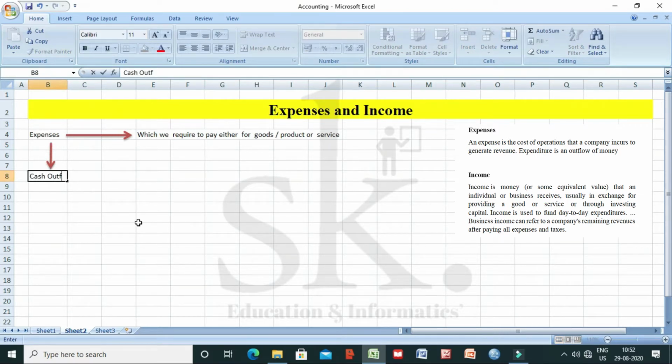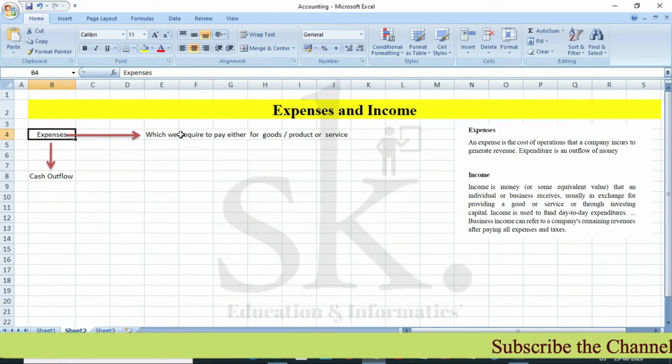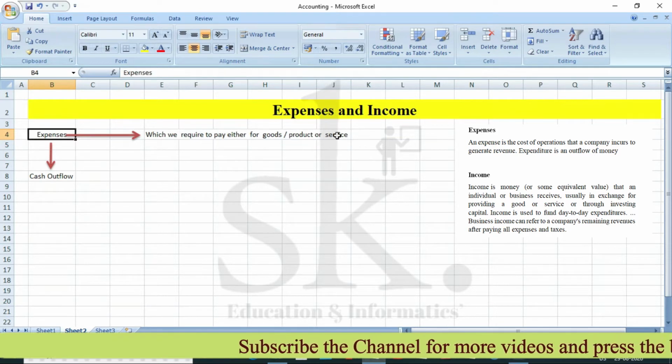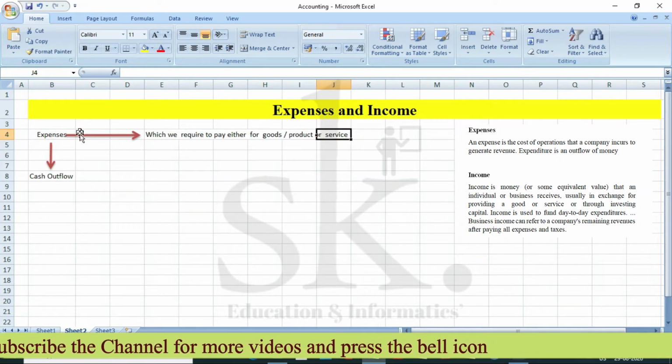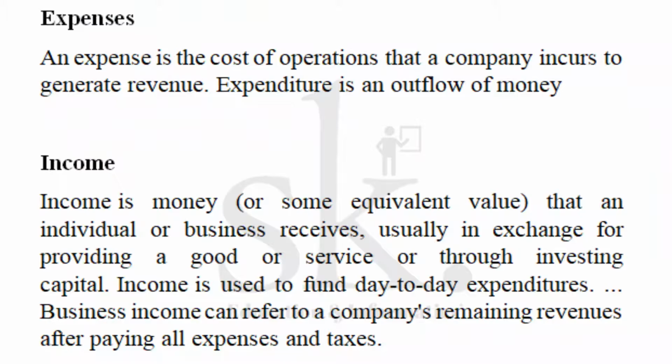Thus the definition states that an expense is basically the cost of operation that a company incurs to generate revenue, and expenditure is an outflow of money. Why is it an outflow of money? Because cash is moving out from your pocket. That is the reason why we say it's a cash outflow of money. If we are purchasing any goods, products, or paying for certain services, it is an expense from the point of view of an individual or a company. Now let's discuss the next important point, which relates to income.